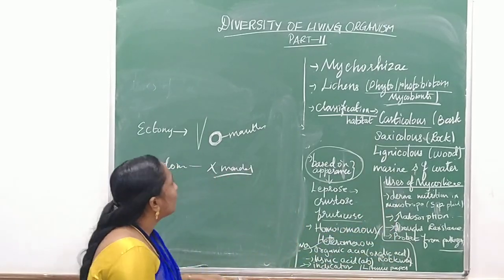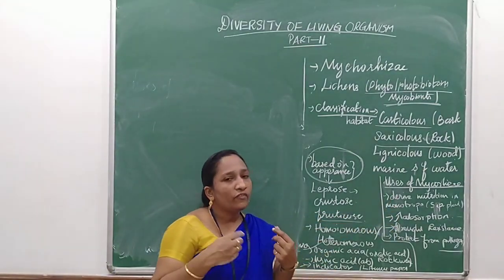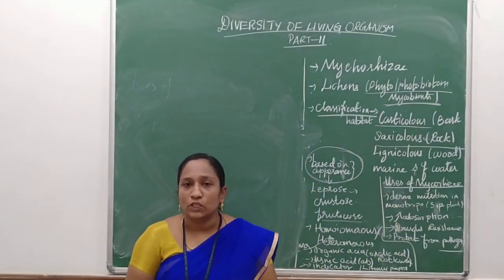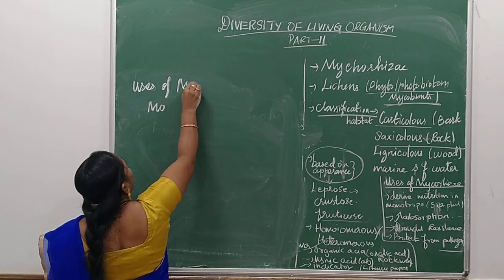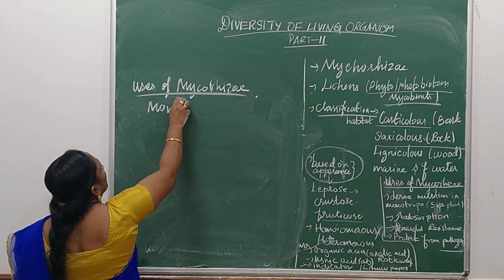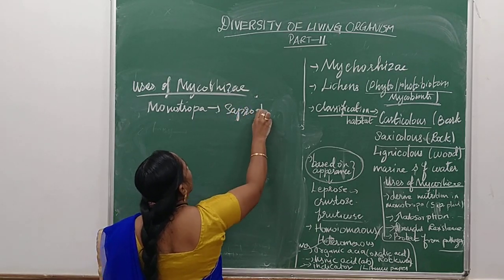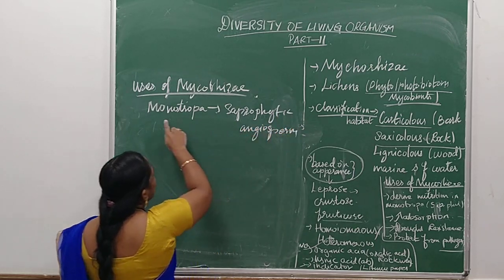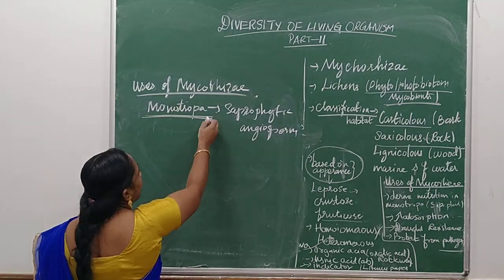So let's learn the uses of mycorrhizae. First, if the mycorrhizae grow on a vascular plant, especially Monotropa, a saprophytic angiosperm, and it allows space for mycorrhizae, this Monotropa can derive nutrition directly.